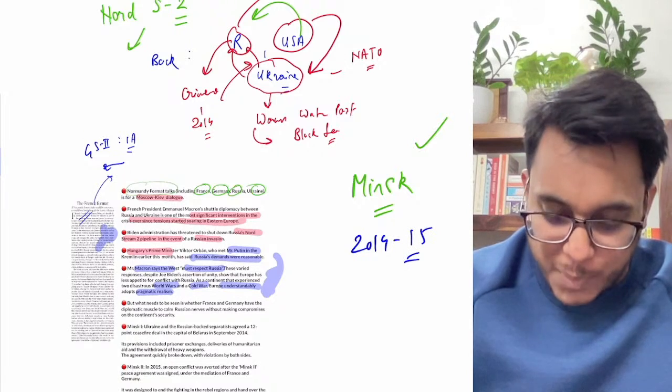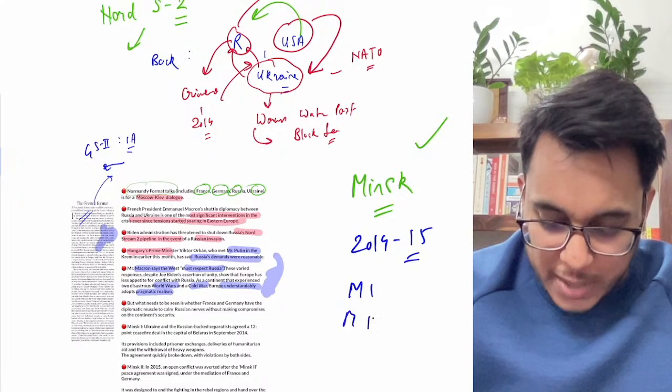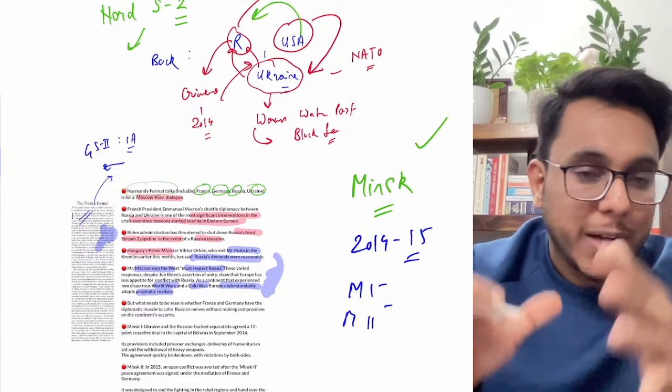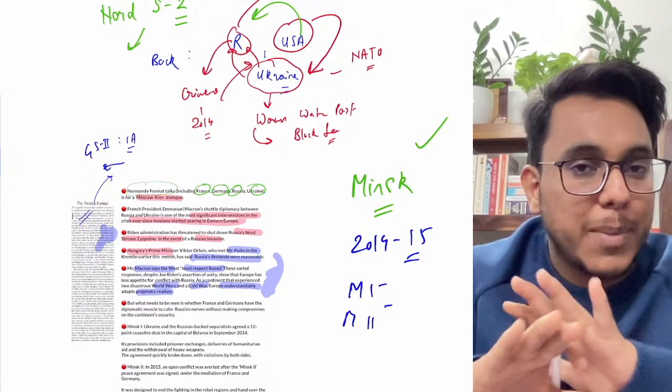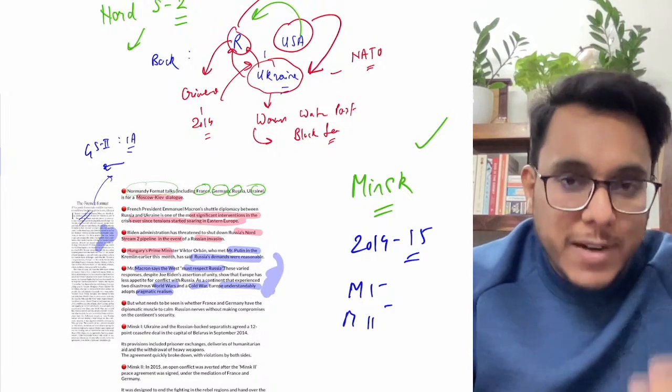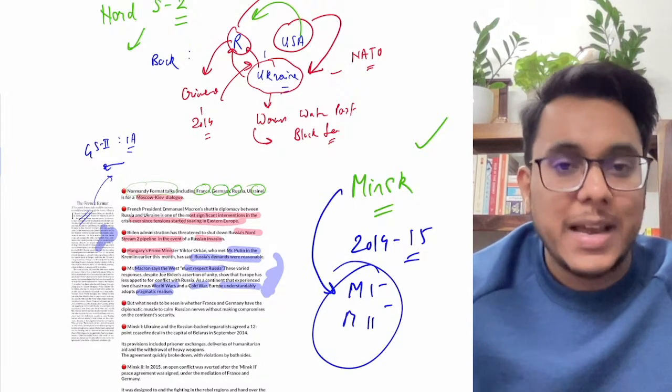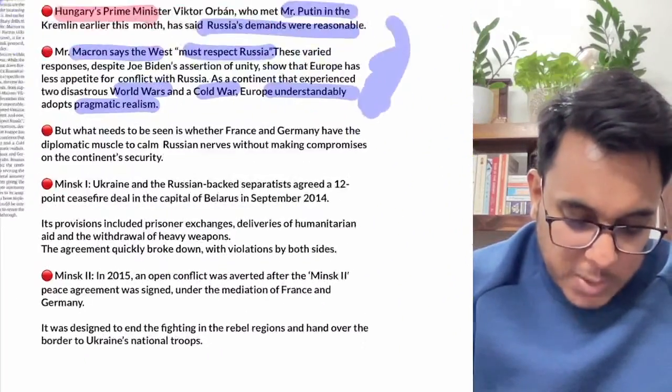There are two agreements, Minsk 1 and Minsk 2. They were actually a kind of peace agreement between Ukraine and Russia. Up till now the Minsk agreement has not been followed. Now every country wants that they please come back again and start following Minsk 1 and Minsk 2. So what are Minsk 1 and Minsk 2?